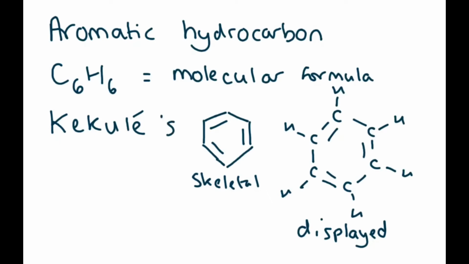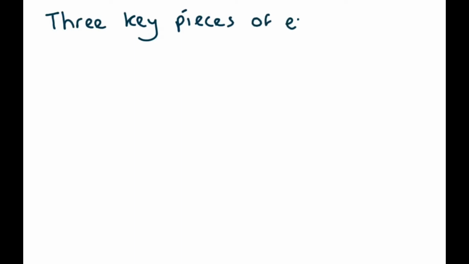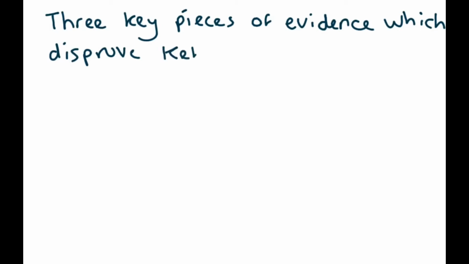There are three key pieces of evidence that disprove this, and this is what you need to write in exam questions. Sorry, it took me a while to write it. Kekulé's model.